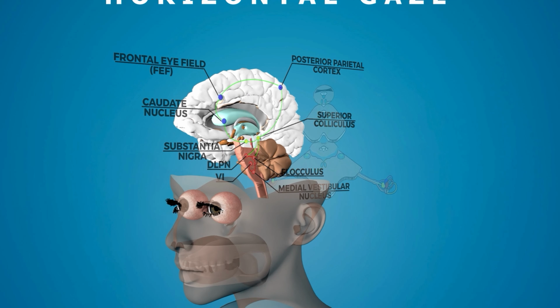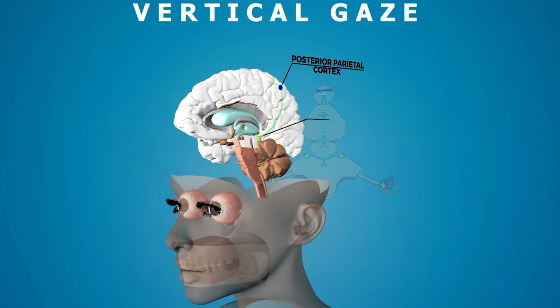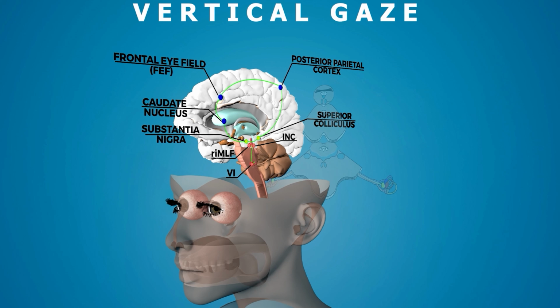For the vertical gaze control, the center is located at the rostral MLF, which is located near the tectum of the dorsal midbrain. From there, the fibers descend to the same side abducens and then cross over to the opposite side third and fourth nucleus via the medial longitudinal fasciculus.